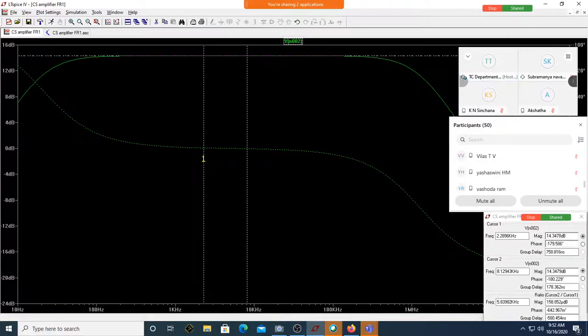Okay, now 1.1 gigahertz. Let me just find out how much is Rin. 66.6 exponential 3 into how much is Cin. Cin is actually 14.4 exponential minus 12 into 2 into pi, 1 over that is 165 kilohertz. How come it is? This is 165 kilohertz. Am I correct?